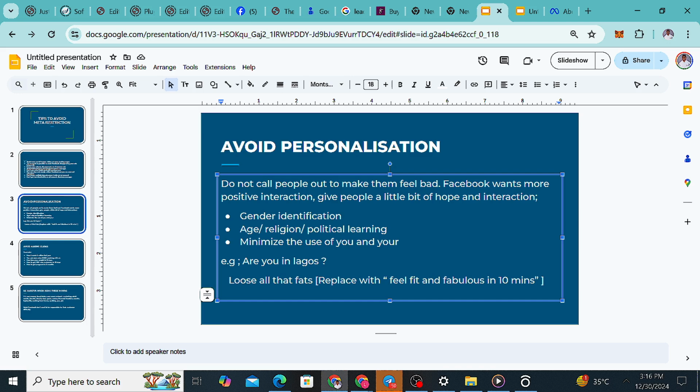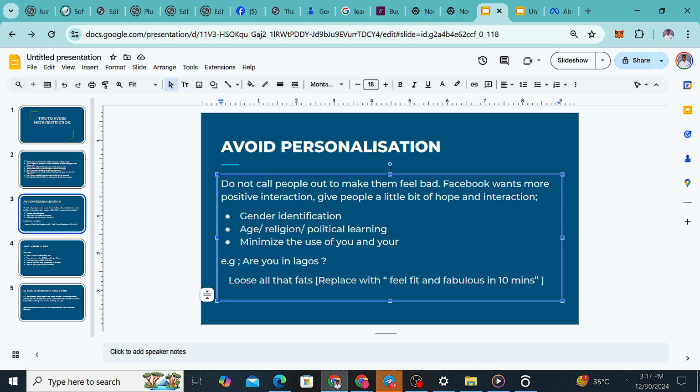For example, "Are you in Lagos and want to lose your fat?" That means you know where they are. You also know that they are fat. You are telling them, okay, I know you have fat. They don't want that. So you can structure it another way: "Are you in Lagos and want to feel fit and fabulous?" It's like you are now promoting a kind of hope and enthusiasm, a kind of hope and humor, not making them feel bad.